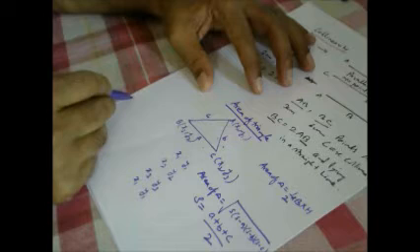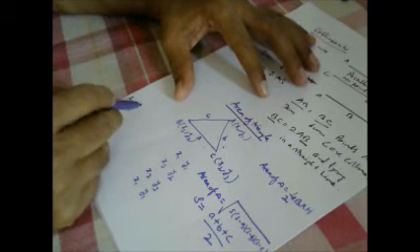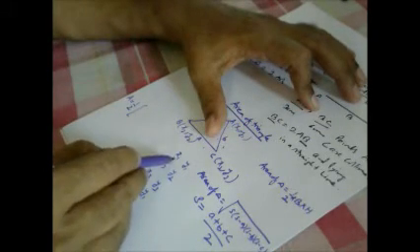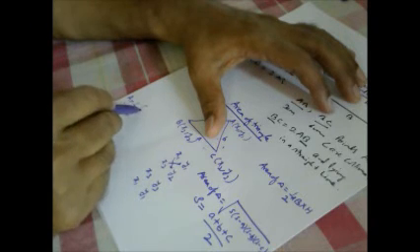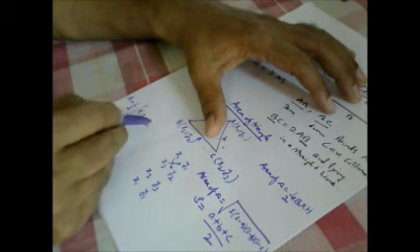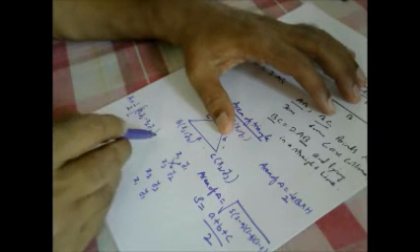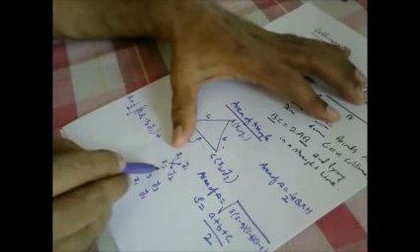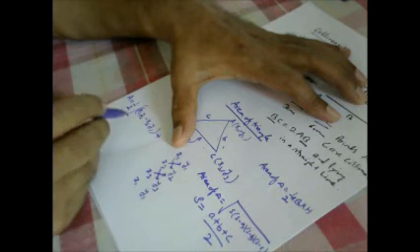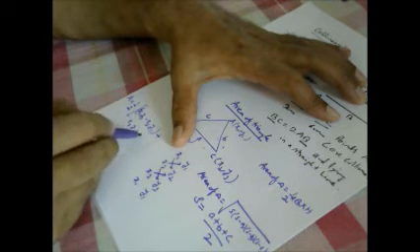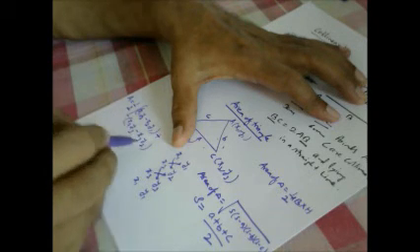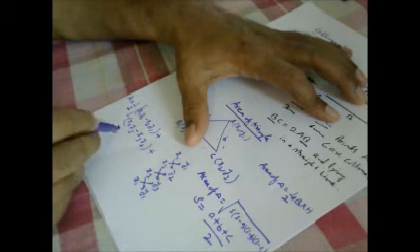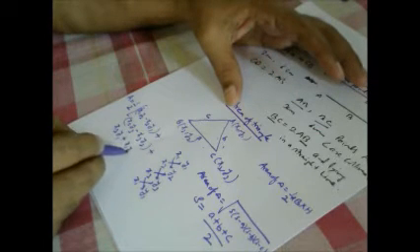Now, utilizing that, the area of the triangle will become like this: half of x1 y2 minus x2 y1, plus x2 y3 minus x3 y2, plus x3 y1 minus x1 y3.